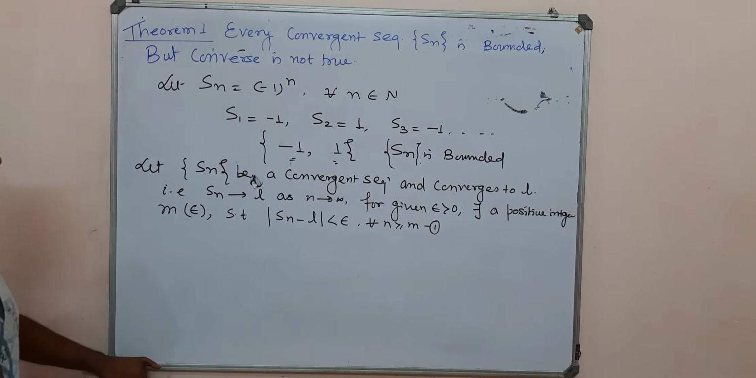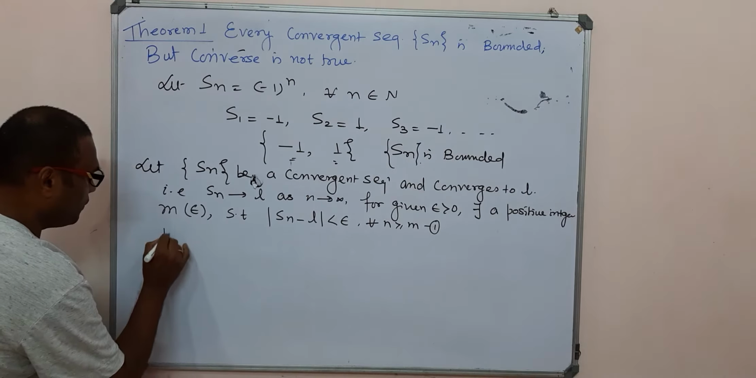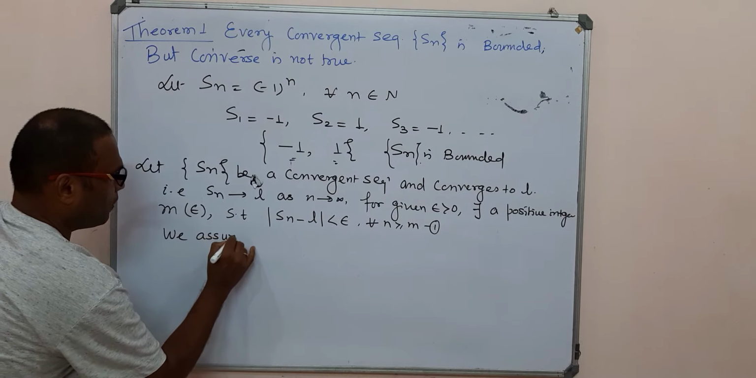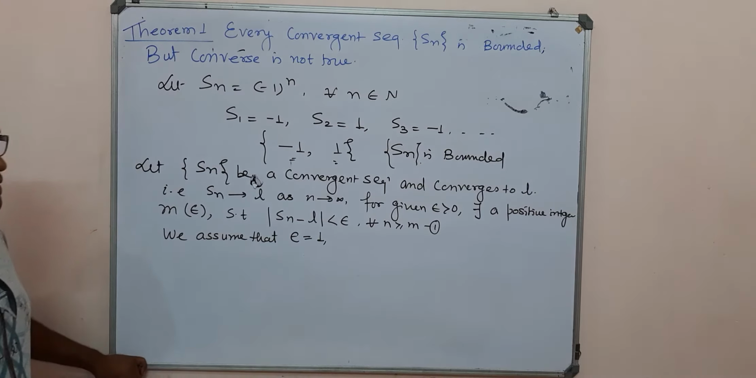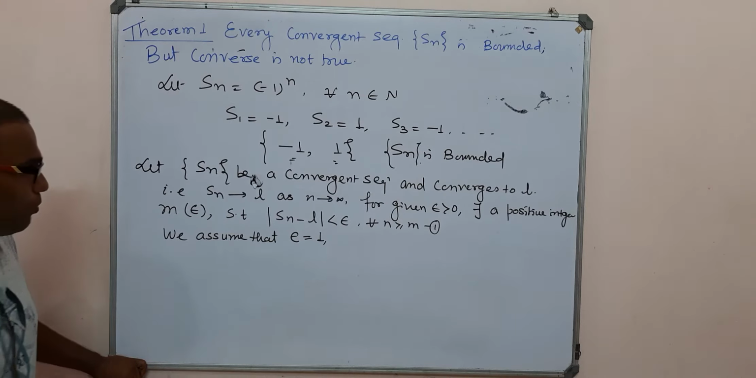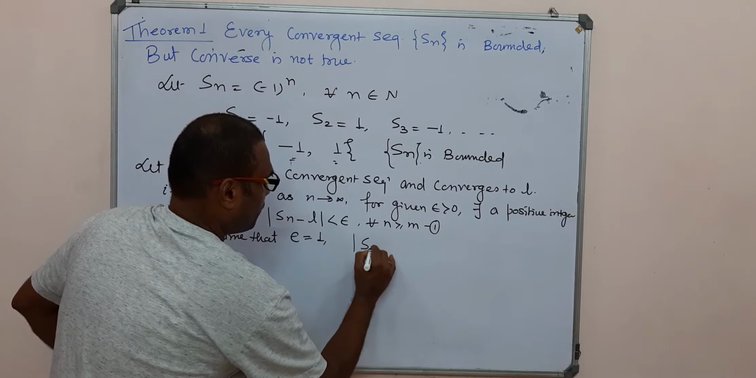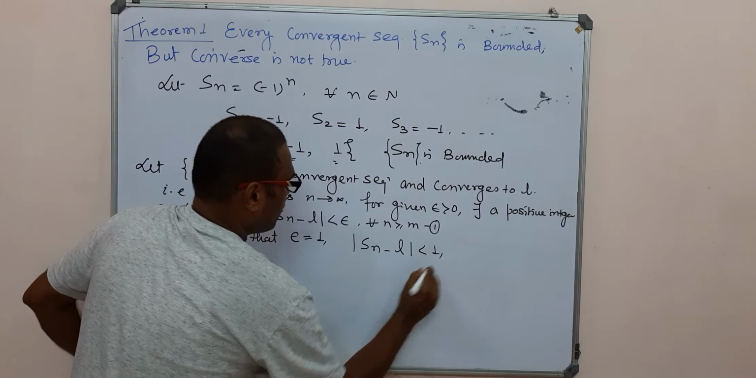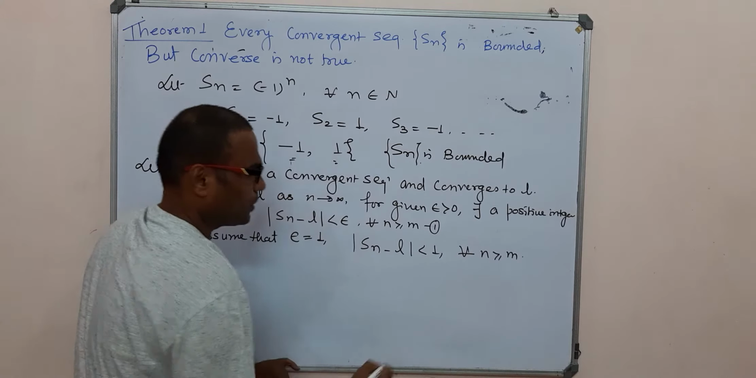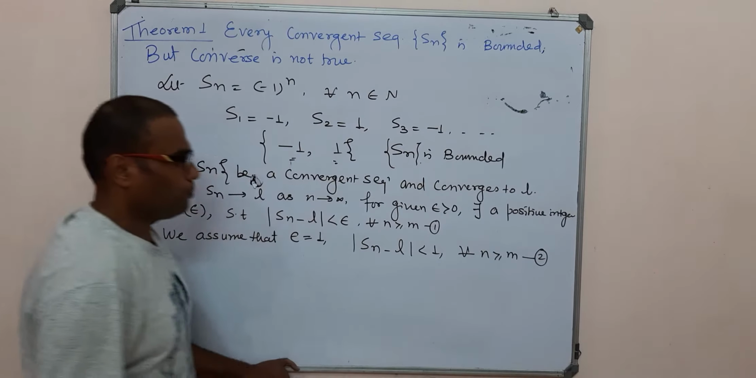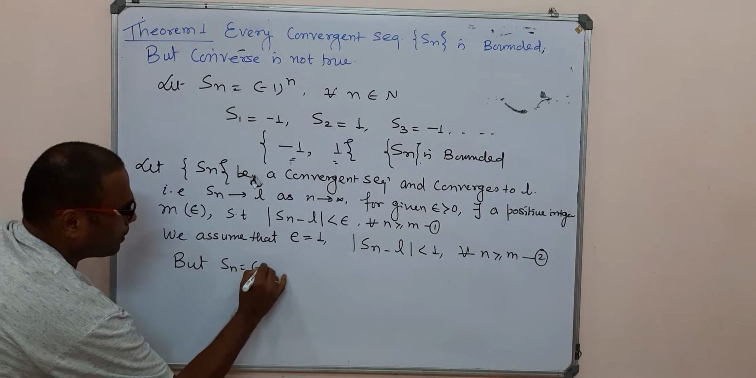We rewrite again the definition of the convergence of a sequence here. Now here we assume that our epsilon is 1, that is, the pre-assigned value epsilon is equal to 1. Then this inequality 1 can be written in this form: |Sn - L| < 1 for all n greater than or equal to m. Say it is 2. But we have Sn equal to (-1)^n.